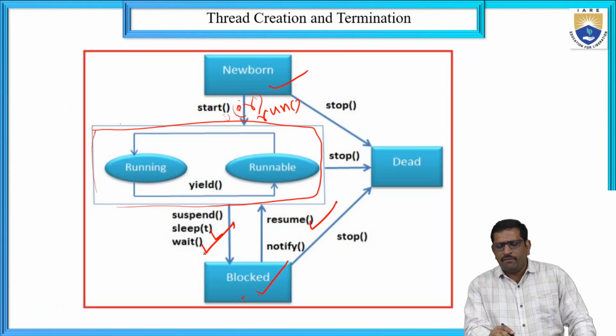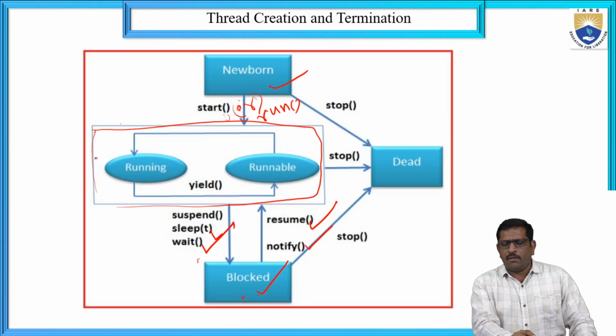And whenever the process is in a waiting state, it will be sent again to the runnable state with the help of the notify method.